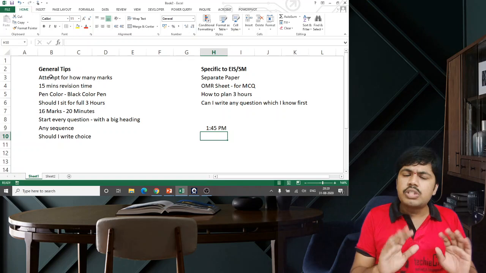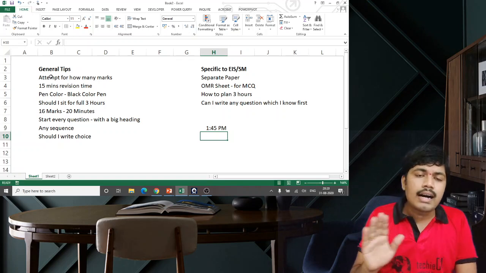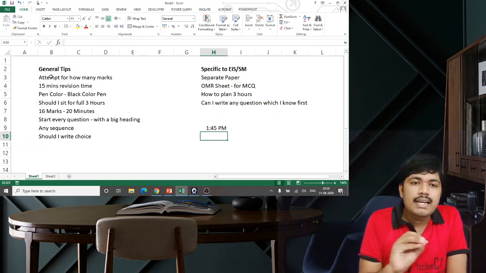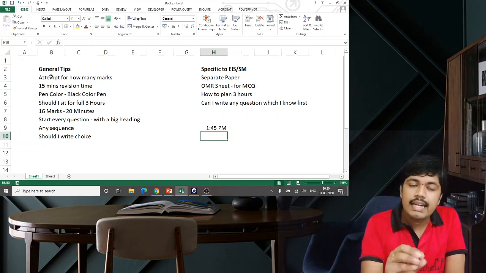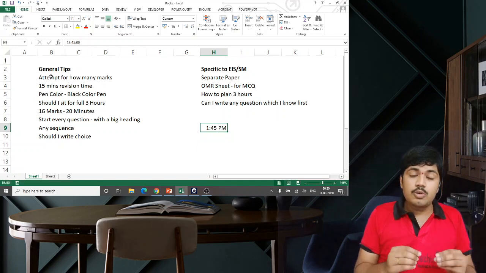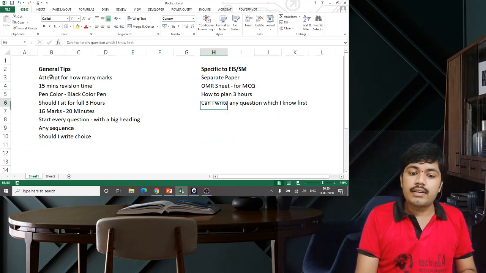And usually for EIS and SM paper, it is a theoretical paper. For that particular reason, time will not be a constraint, Anna. Time will not be a constraint for EIS and SM paper. So for that reason, I am saying, here also, presentation is very important.